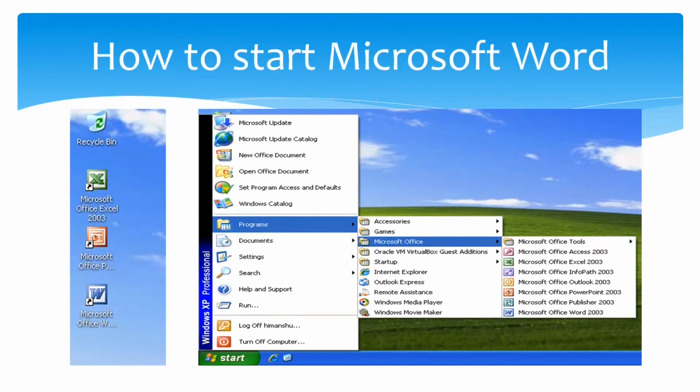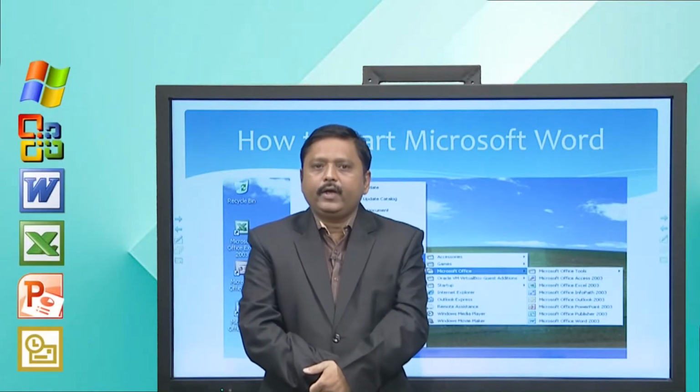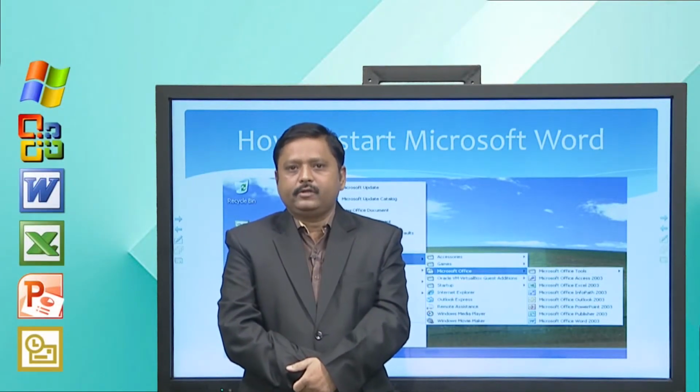Now, the first question we should have in our mind is how to start Microsoft Word. First, you need to install Microsoft Word on your computer, laptop or desktop. Once it is installed, there are two ways you can start Microsoft Word. You can see in the figure that there are two options.